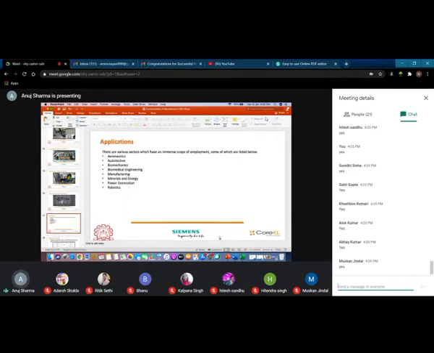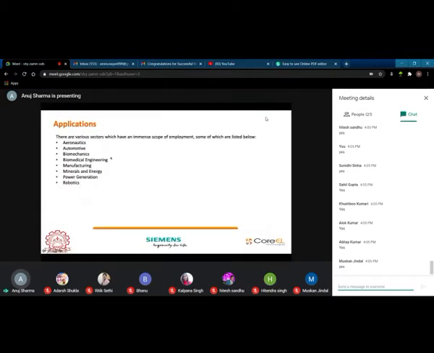Now about the applications. You all know that there are various applications. I was talking about it for a whole day yesterday, and today also I covered this. You can have any branch. Rather, I never wanted to add this slide because it just confines the area. It is not just this area. If there is any scope of employment in any sector that is related to mechatronics or factory automation, every sector is associated with it at this point of time.